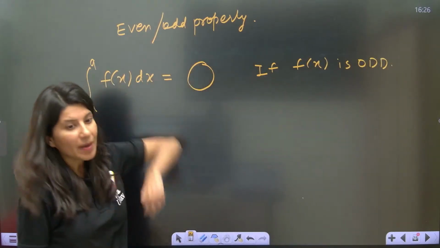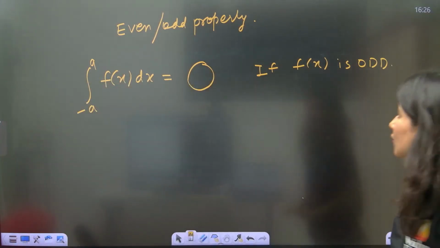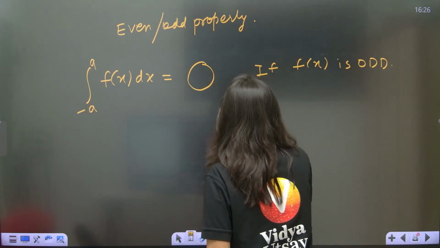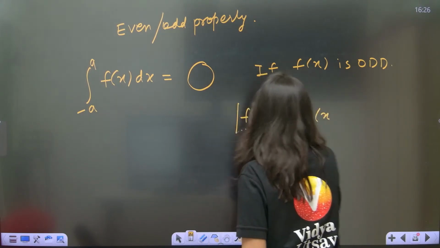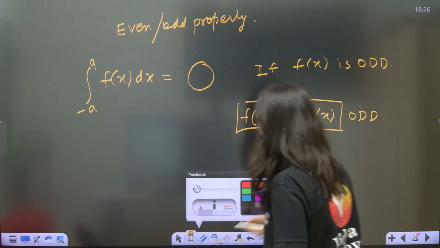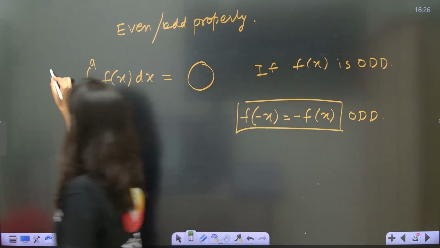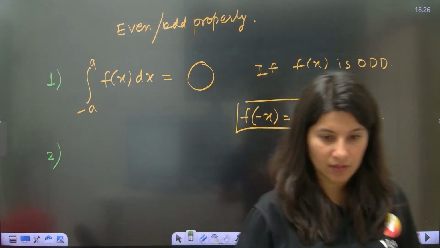How to determine whether this function is odd or not? An odd function is that function which satisfies this particular equation: f of minus x is equal to minus f of x.